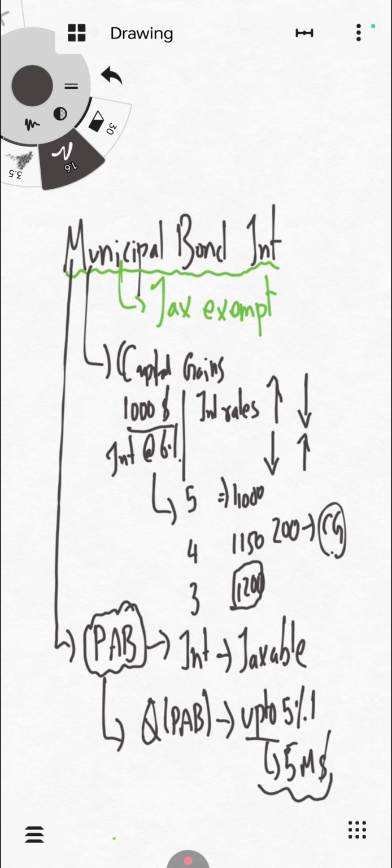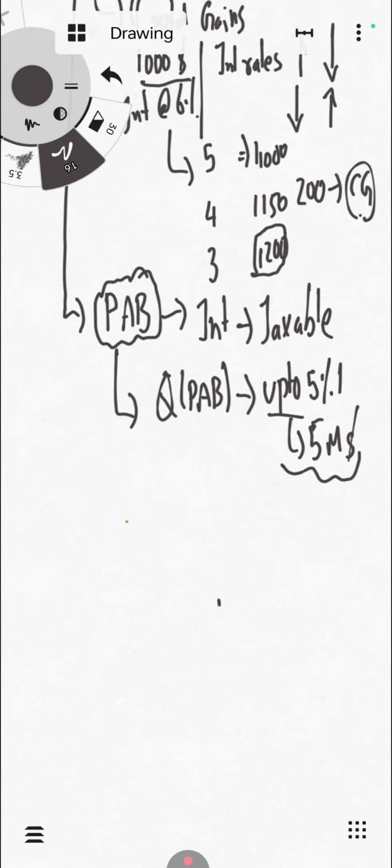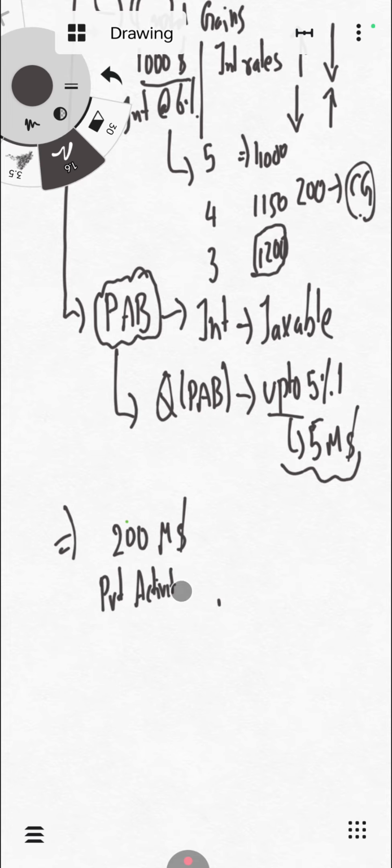So let me take an example of a qualified private activity bond. Suppose they are raising money, let us take an example of $200 million. In that case, the private activity is $20 million.